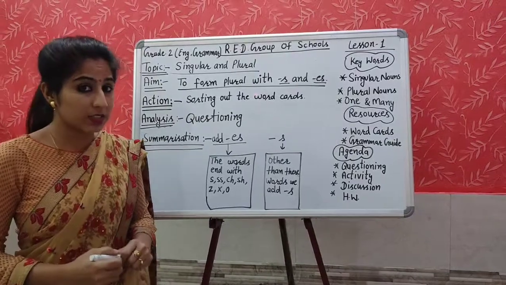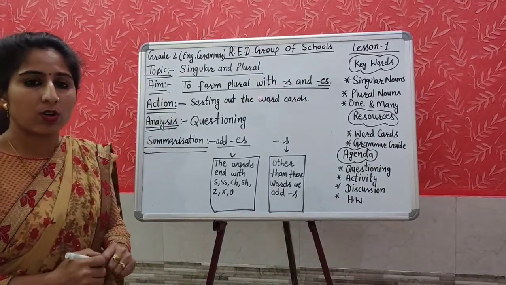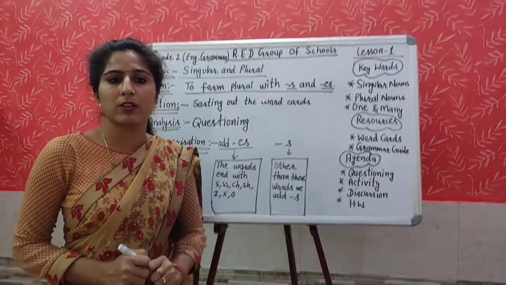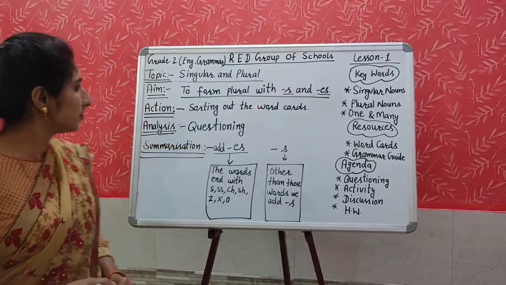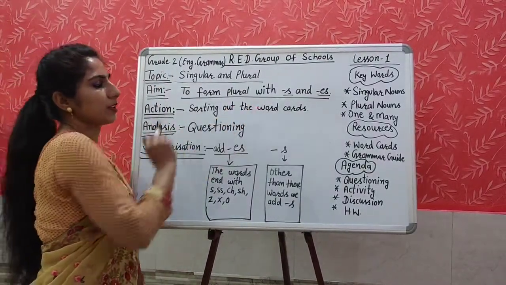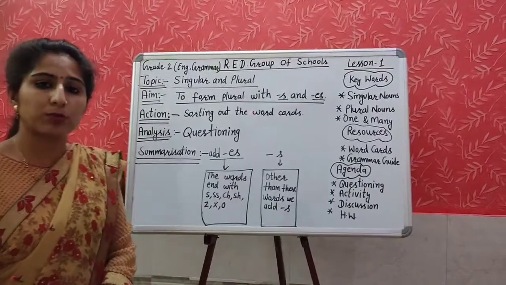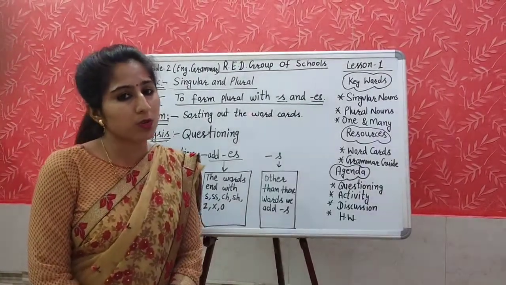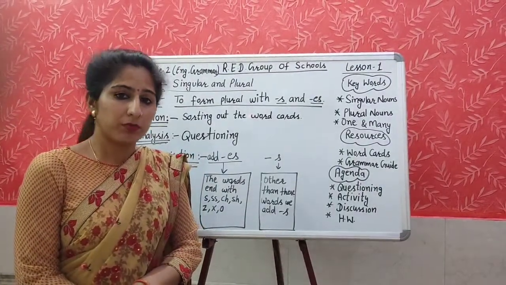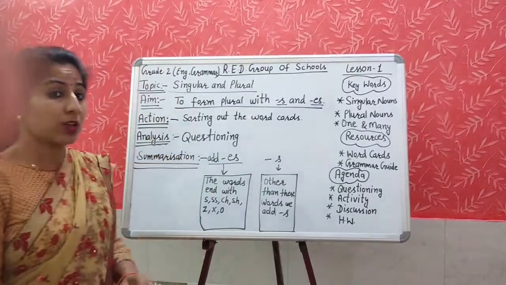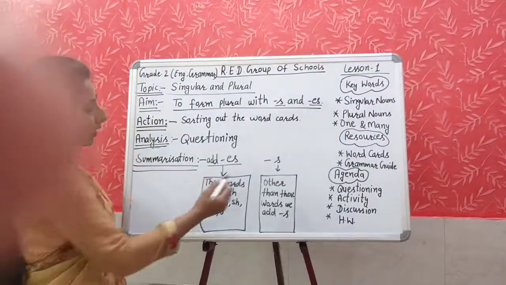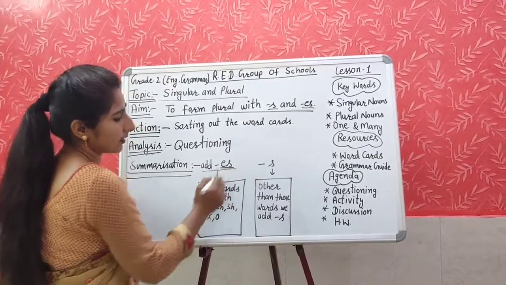Yes, now at last it is time for the summarization. Okay students, what have we learned today? Yes, what was our aim? To form plural with S and ES. We learned how to make plural from the singular word, from one word to make many words. So what did we learn? Where to add S or where to add ES.